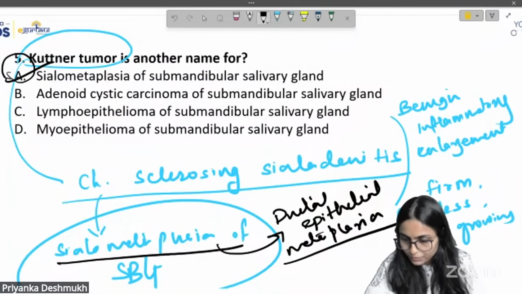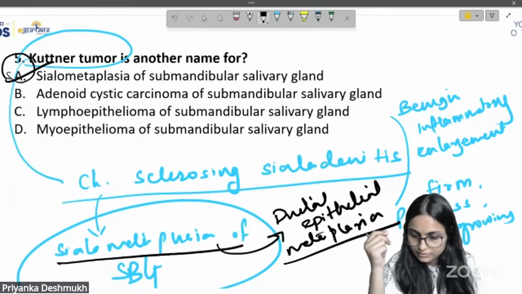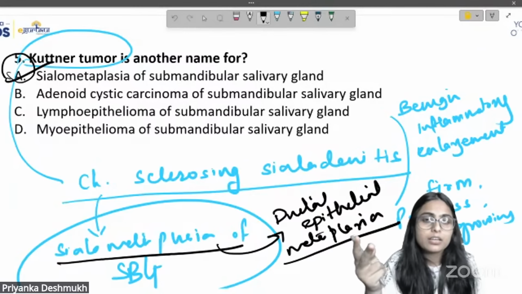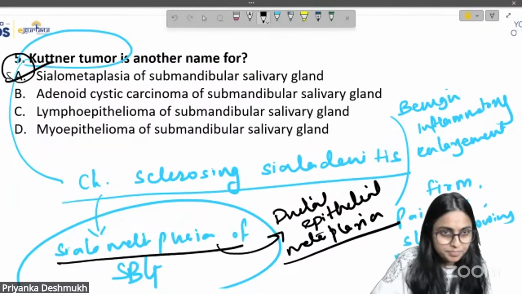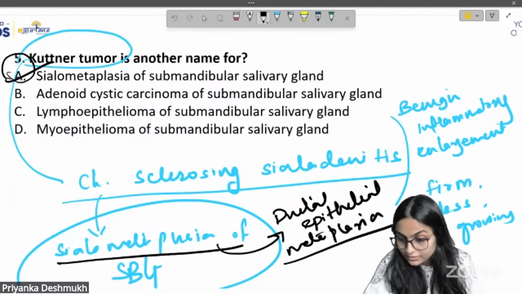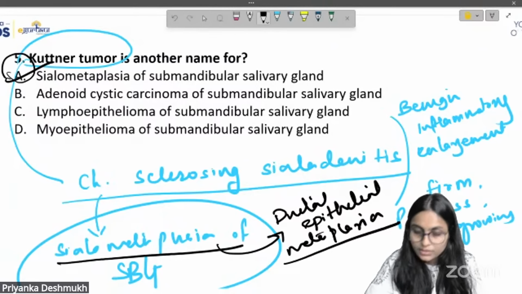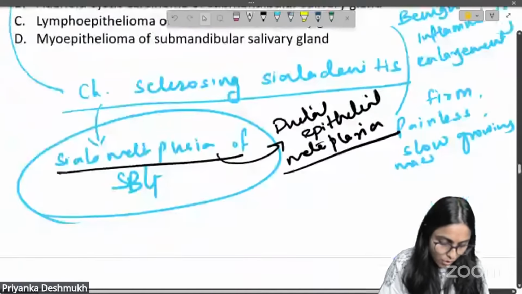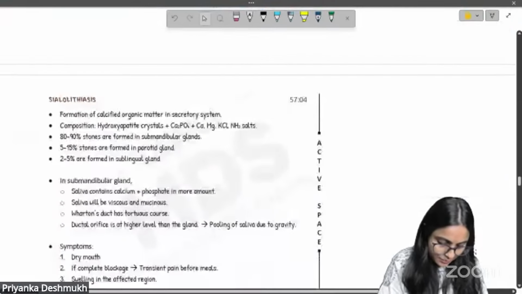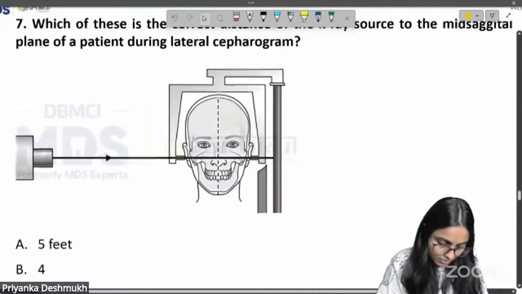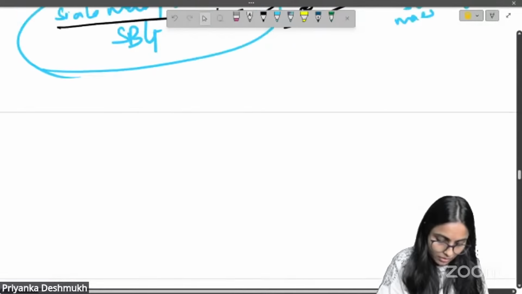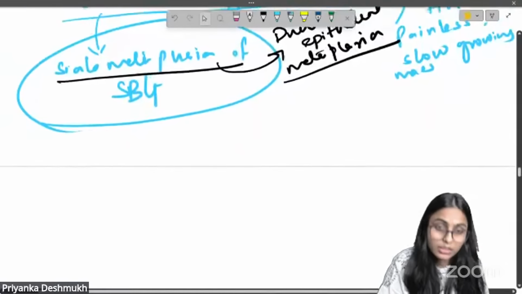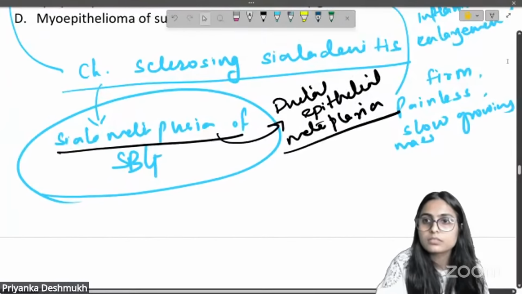I hope all of you have got the correct answers here. Okay. Chalo, now moving on to question number 6. Just a second. I think I have missed one.